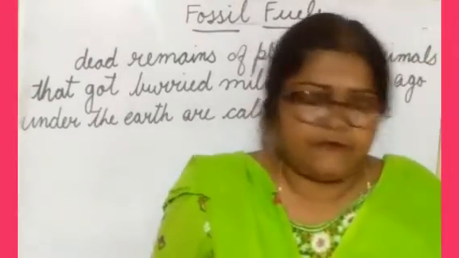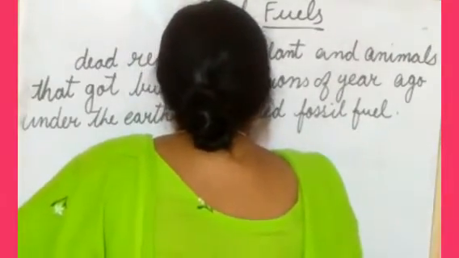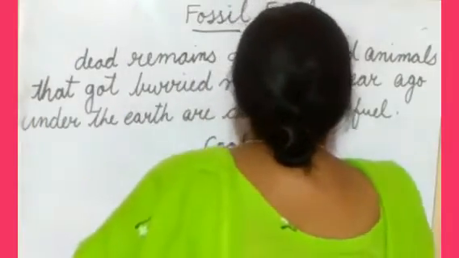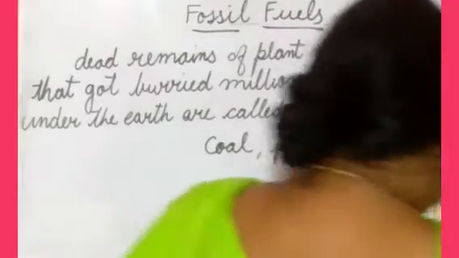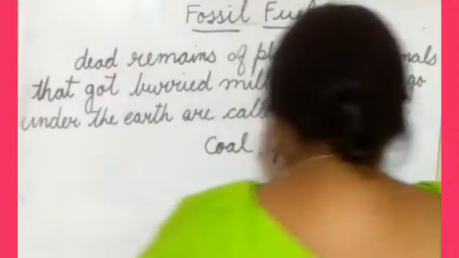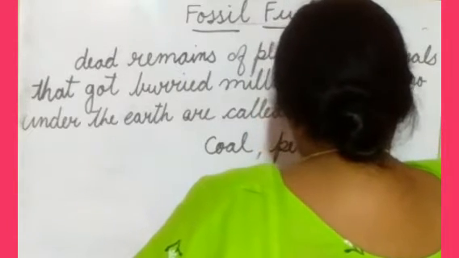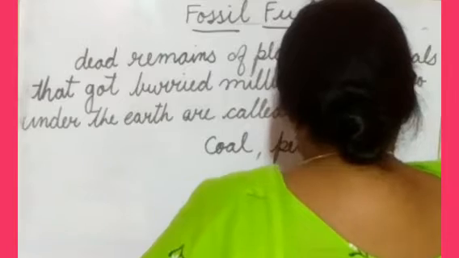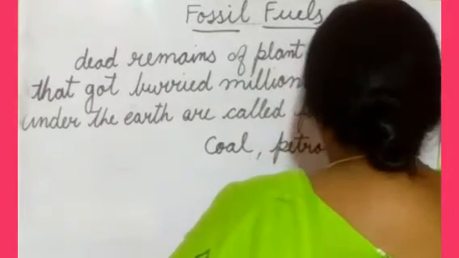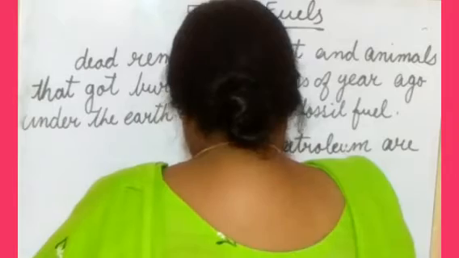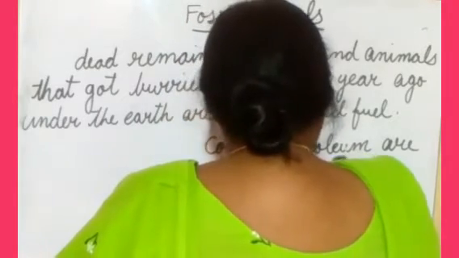So examples of fossil fuels are coal, yes, petroleum. When coal and petroleum are burned, what do they do?